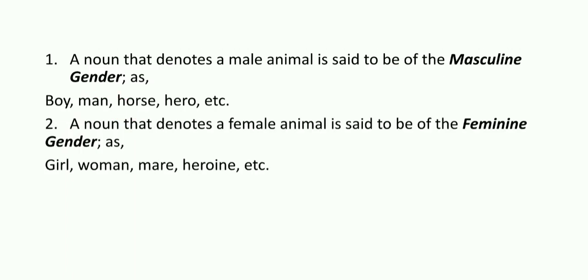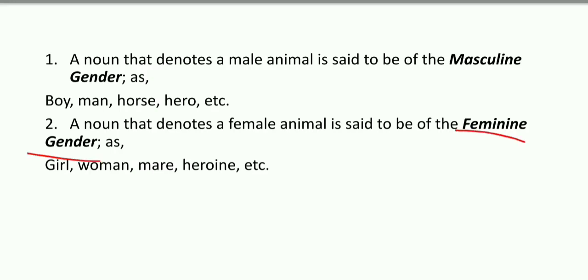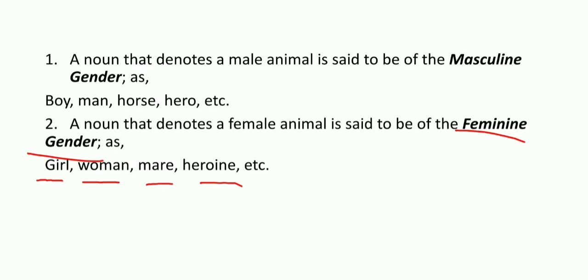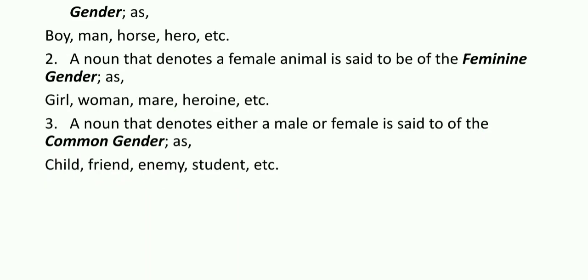Next is a noun that denotes a female animal is said to be of the feminine gender. Female animal which represent it would be called as feminine gender. So here we have example girl, woman, mare and heroine all are called feminine gender.